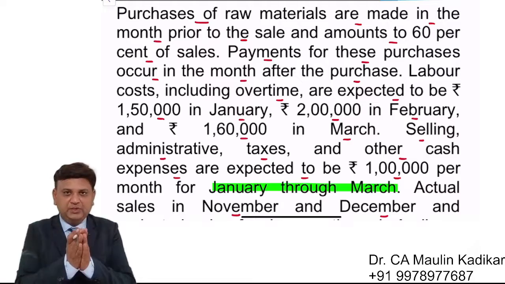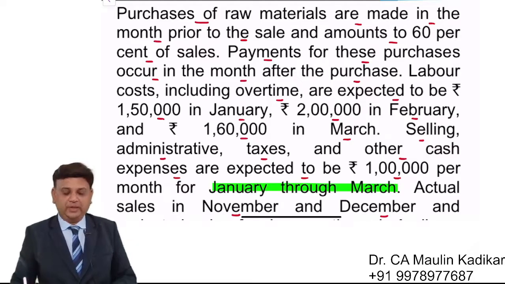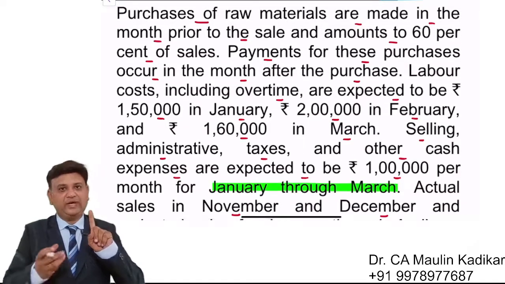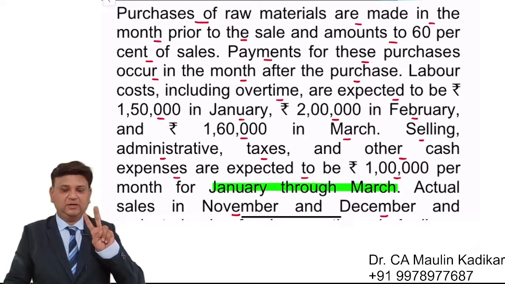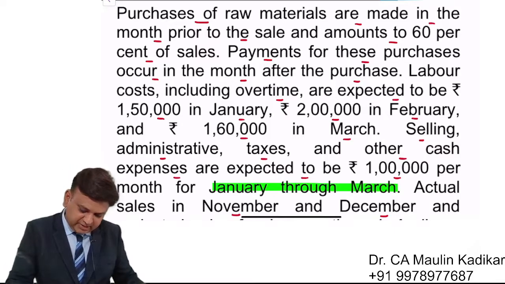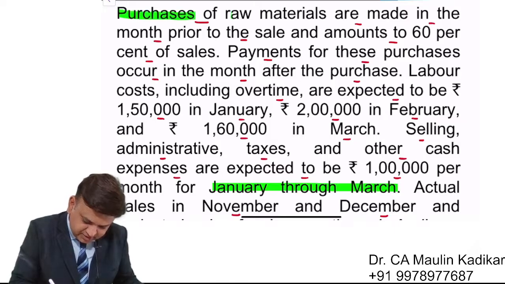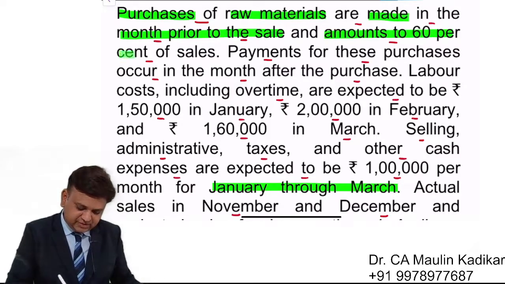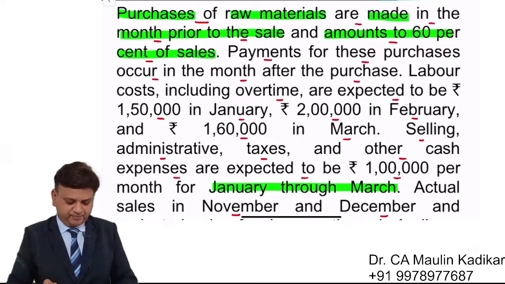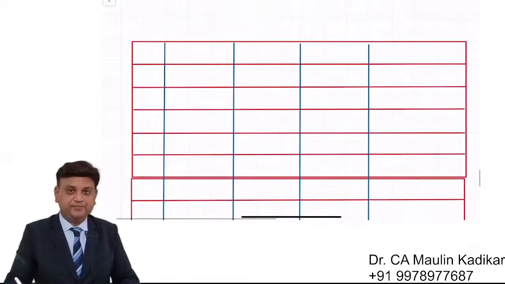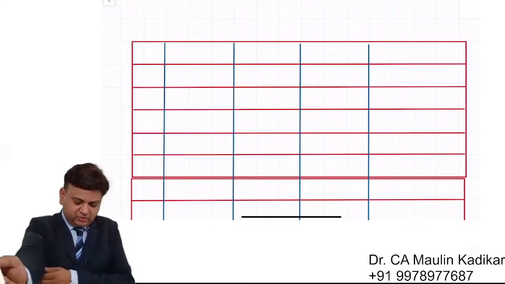Friends, I am going to give explanation to you in two parts. Explanation one: when do we have purchase, and second, when do we pay for the purchases. The question is providing the information like this: purchase of the raw material are made in the month prior to the sales and amount to 60% of the sales. I am reading the part to the extent of when purchases are made. Students are requested to pay attention. You do not have to write anything.